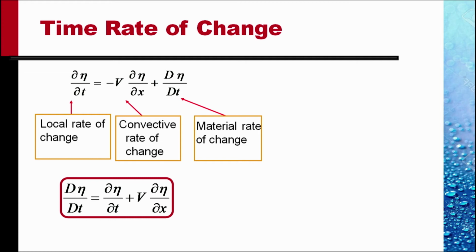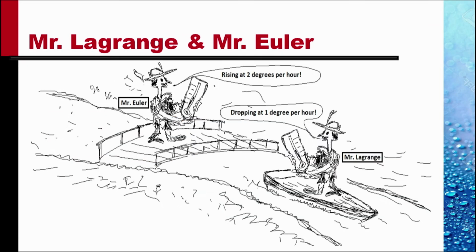This equation is conventionally expressed in this form. D eta by Dt, the material rate of change, is equal to the local rate of change plus the convective rate of change. This cartoon explains this quite clearly. There are two scientists, Mr. Euler, who is stationary, and he reports a local rate of change of 2 degrees per hour, temperature rising at 2 degrees per hour.